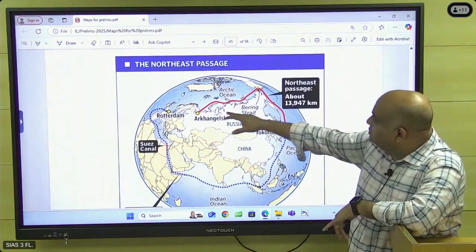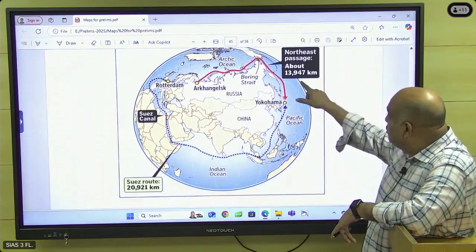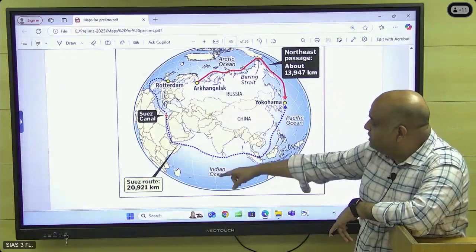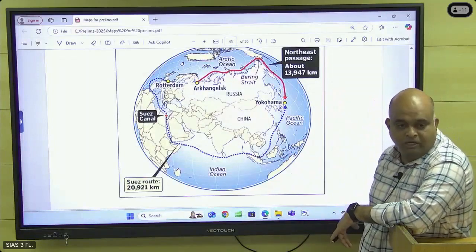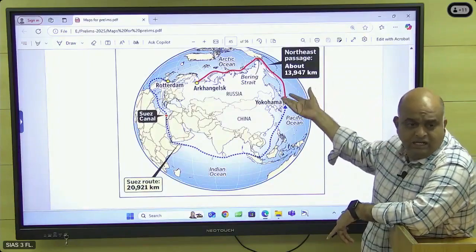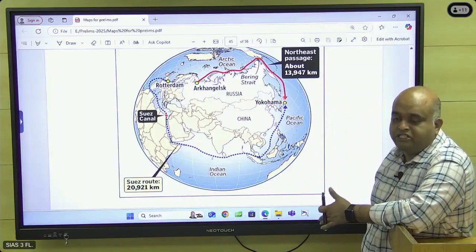And then the Northern Sea Route. So India tried to connect with Russia through the Northern Sea Route. The total distance is 13,000, 14,000 approximately. If you take the Suez route it will take 20,000 kilometers. So it is saving a lot of distance and time for India. So we are exploring the Arctic Sea route to connect with Russia.